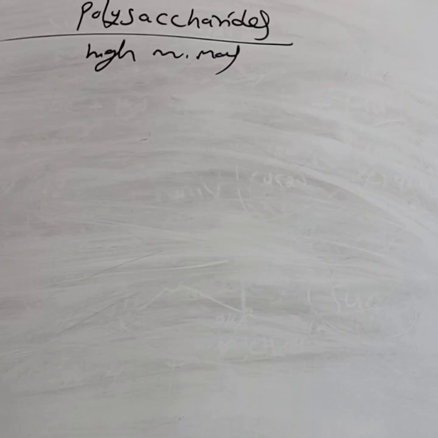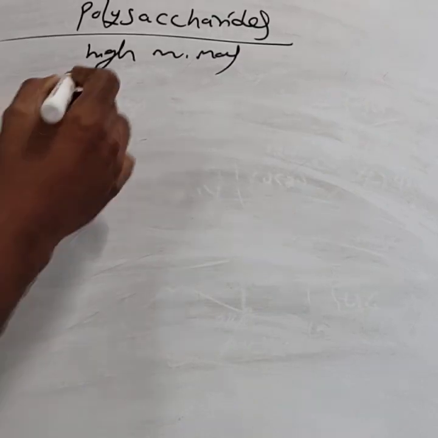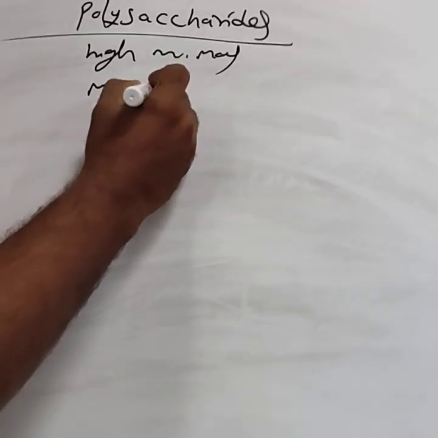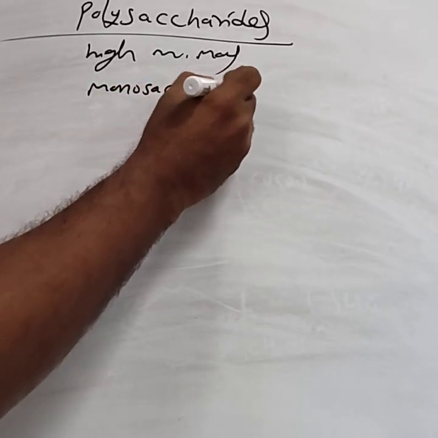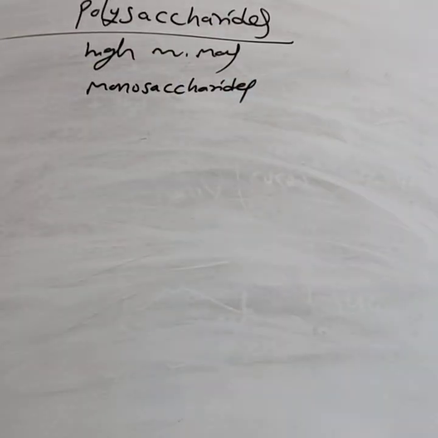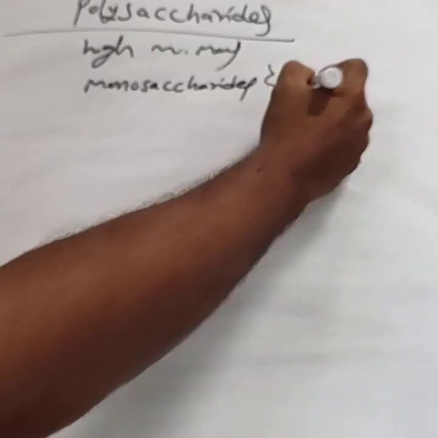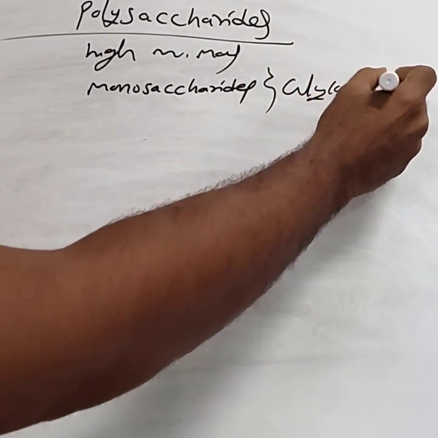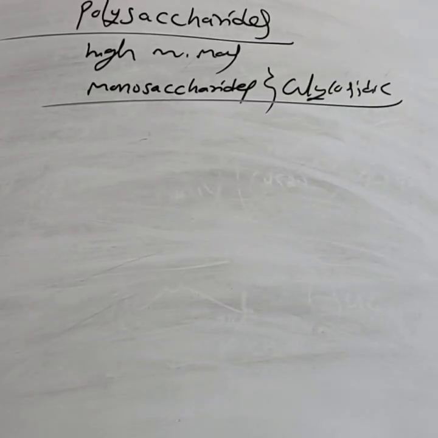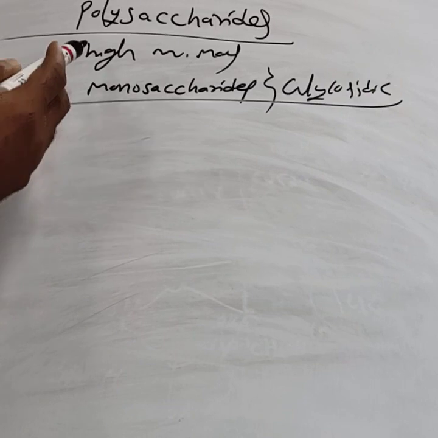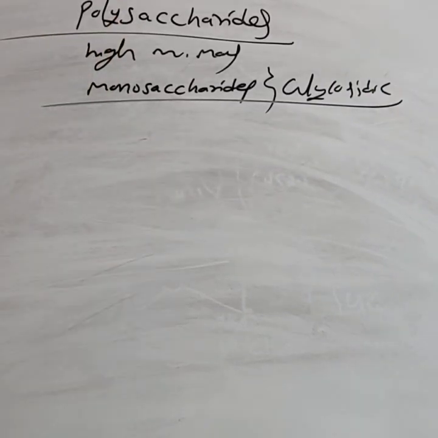They are obtained by repeated joining of monosaccharide units by glycosidic linkage. A large number of monosaccharide units are joined by the glycosidic bonds. Hence, those macromolecules having very high molecular mass, such macromolecules we can call as the polysaccharides.